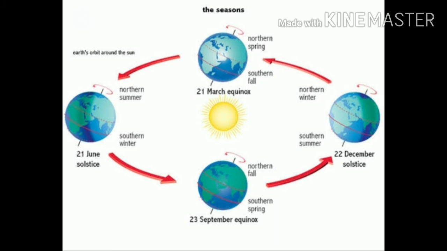It is autumn season in the northern hemisphere and spring season in the southern hemisphere on 23rd September. The opposite is the case on 21st March, when it is spring in the northern hemisphere and autumn in the southern hemisphere. Thus, you notice that there are days and nights and changes in the seasons because of the rotation and revolution of the earth respectively.